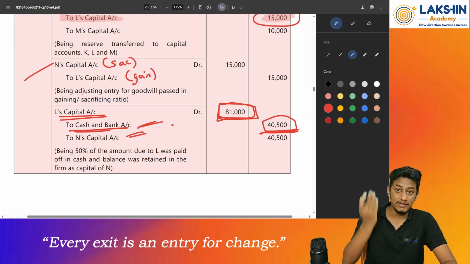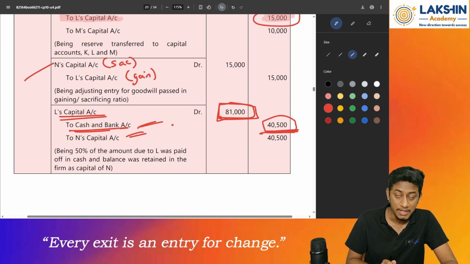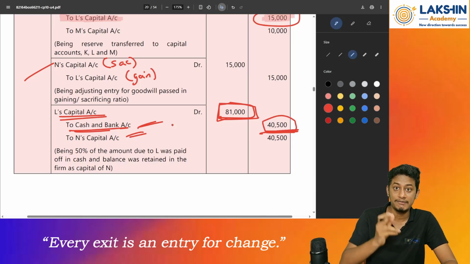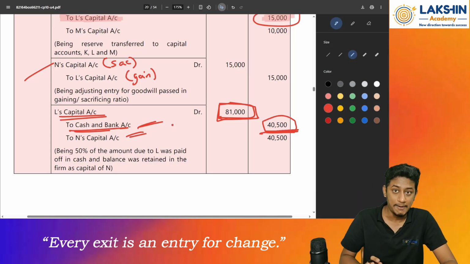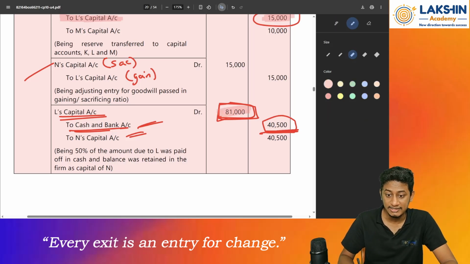Whenever N is admitted to the partnership firm, he will bring in capital. But in this case, he is not bringing in any capital. His father, Mr. L, is giving him his capital share: 50% of the remaining balance, that is 81,000.